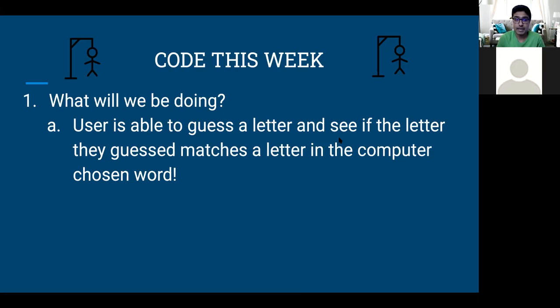And essentially, the main idea is that we're going to be allowing the user to guess a letter and see if the letter they guessed matches any of the letters which the computer has. So, say we have the word basketball, right? I'm going to be entering, say I input the letter A. Well, we should be able to see that second underscore, aka that second blank space, fill up with the letter A. And in order to achieve that concept, we're going to be using substringing a bunch today, looking at how we can extract certain letters from certain words and performing some comparisons.